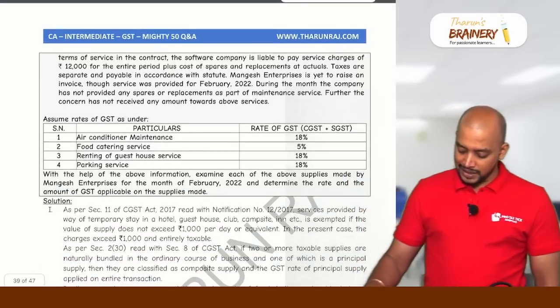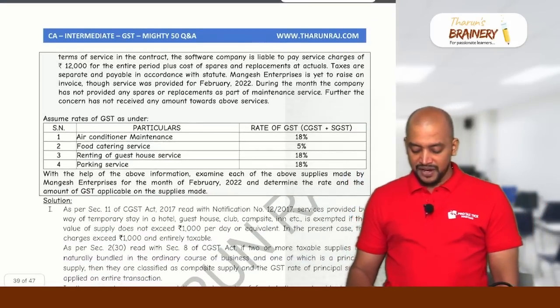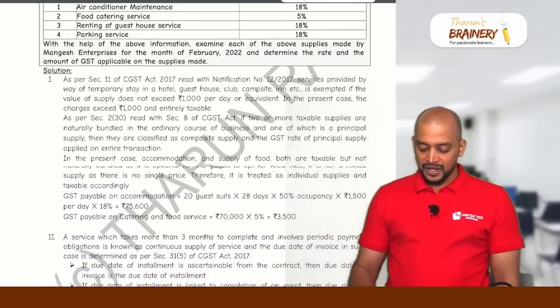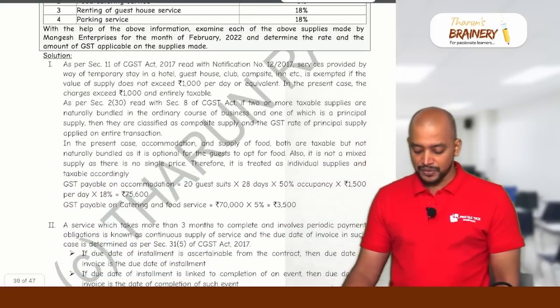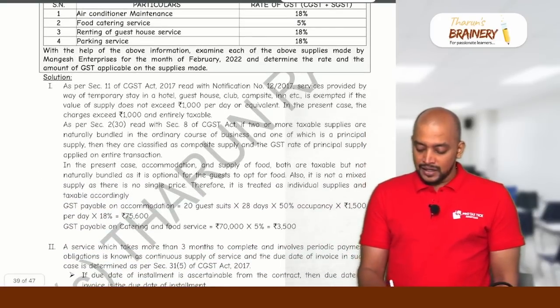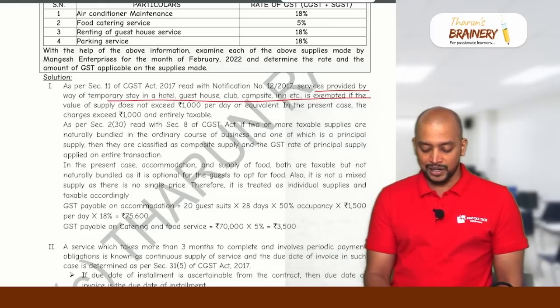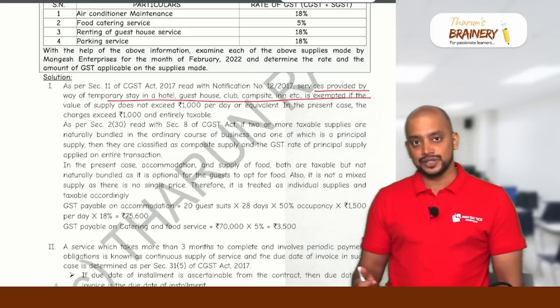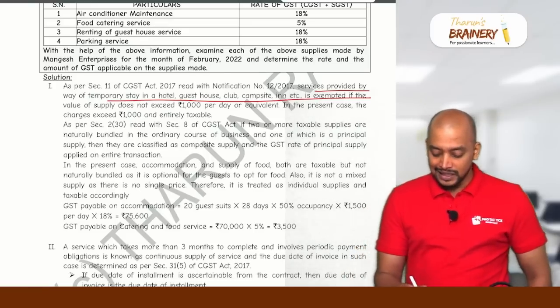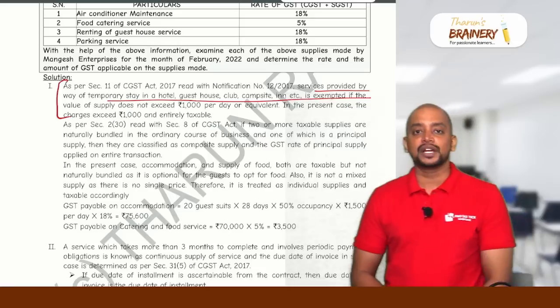So in this case, what happens is that previously we had one exemption. Services provided by way of temporary stay in a hotel, guest house, campsite, inn is exempted if the value does not exceed 1,000 rupees per day or equivalent. Suppose if the charges exceed 1,000, entirely taxable. But here, this exemption is not applicable at present.